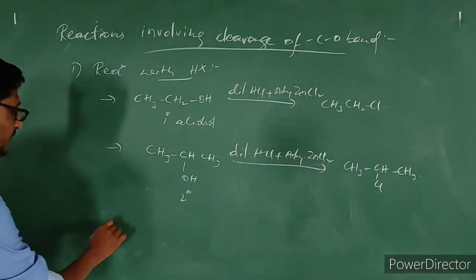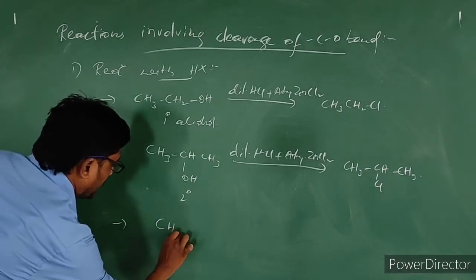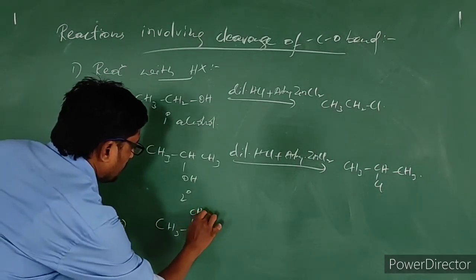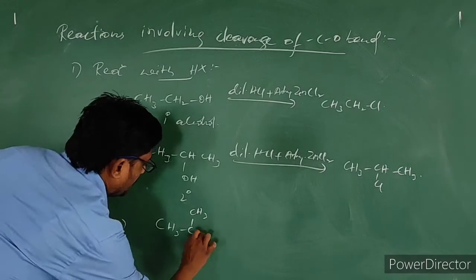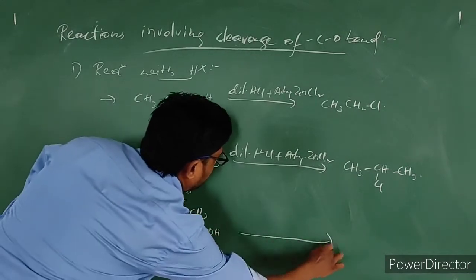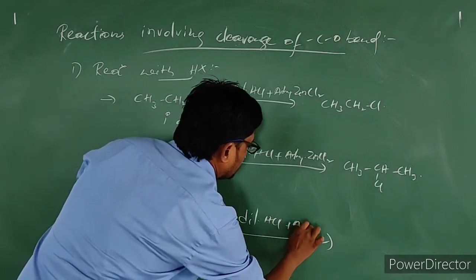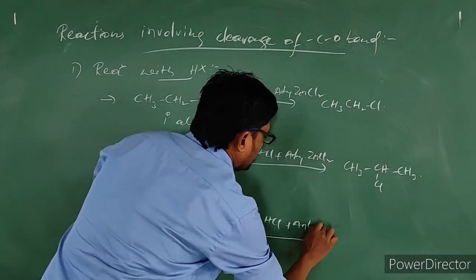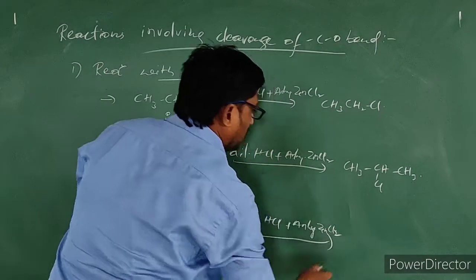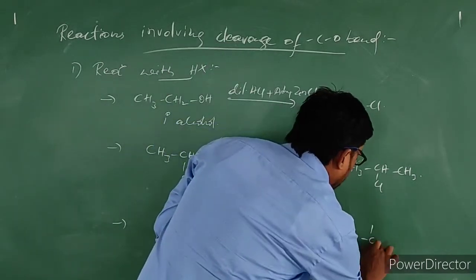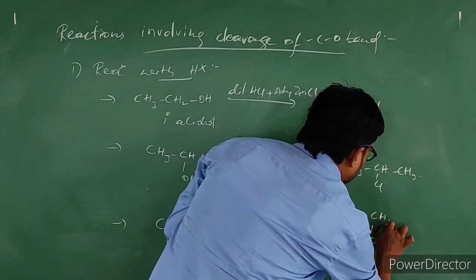In the same way, when we are considering a tertiary alcohol, on treatment with dilute HCl plus anhydrous zinc chloride, tertiary alkyl halide gets produced in this way.